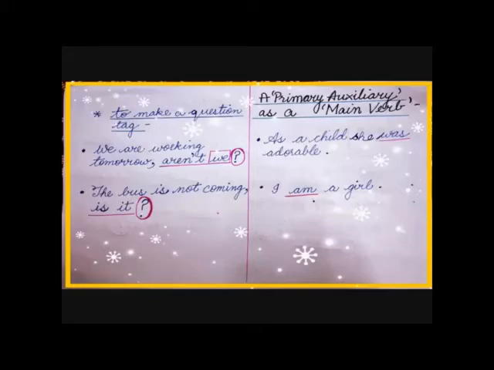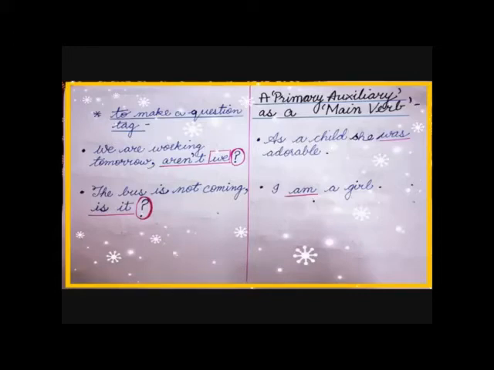Now see the second example. The bus is not coming. Is it? Here, what is the statement or a sentence? The bus is not coming. Somebody is confirming then. Is it? So, is plus it plus question mark is your question tag. Now, after this, you will know more about primary auxiliary as a main verb.